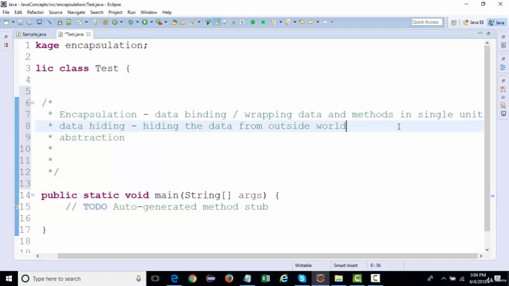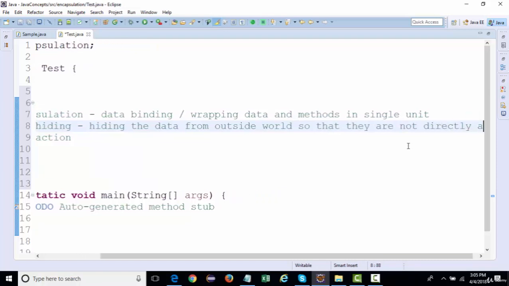Although we need to perform some accessibility, it will not be direct, and no other class will directly interact with the data members. Although the interaction will be done, it will be using a different approach, not a direct one. So data hiding is hiding the data from the outside world so that it is not directly accessible.